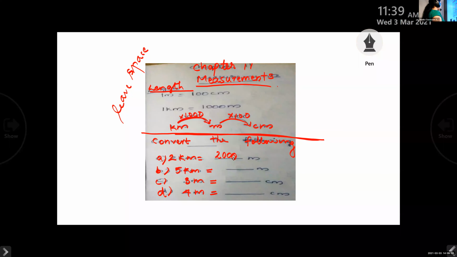Ihsan, will you say the answer? 5 kilometers equal to how many meters? 5000 meters. Very good. To convert from kilometers to meters, you multiply by 1000. Now, Adhika, please unmute and give me the answer for question C.